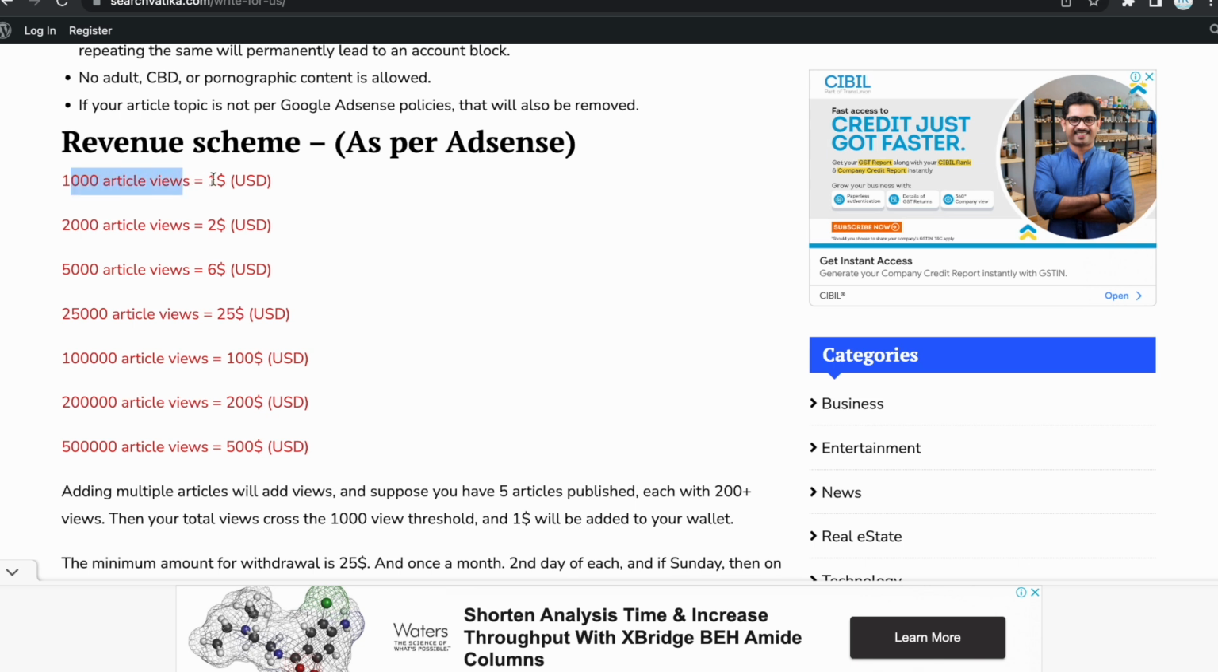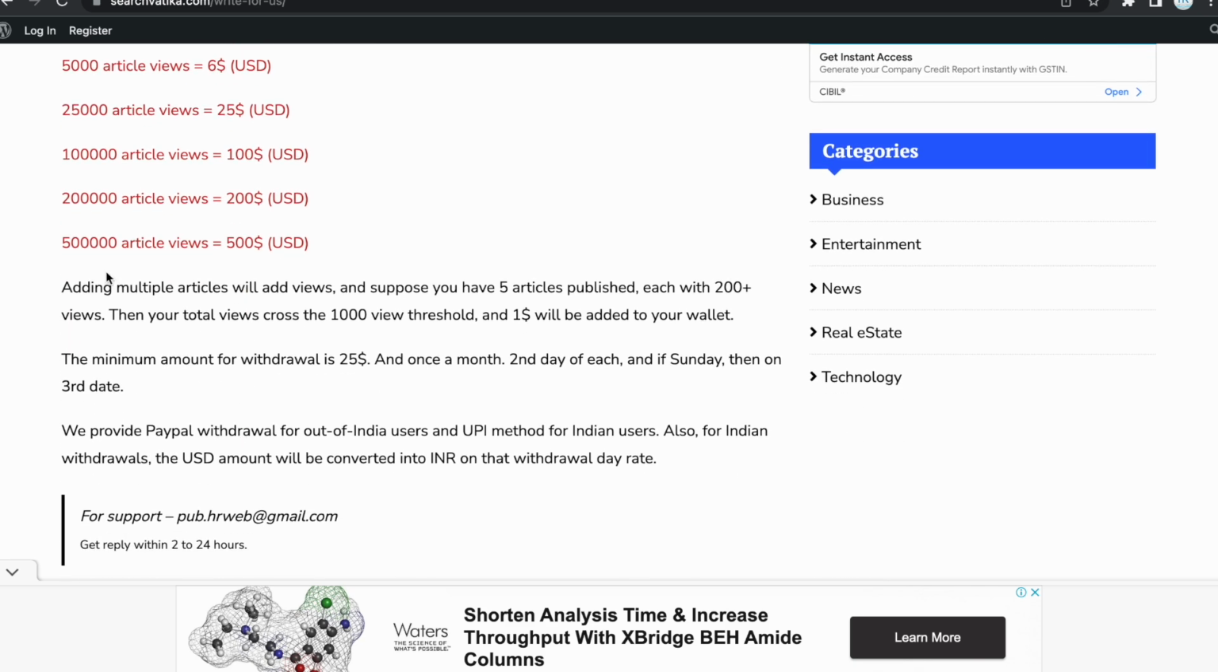So this is the revenue scheme. If you gain 1,000 article views, like your published article gets 1,000 views, then you get $1 in your wallet. For 2,000 views, $2, for 5,000, $6, and in this way, 2 lakh article views equals $200.